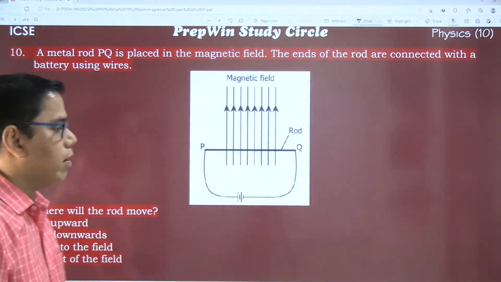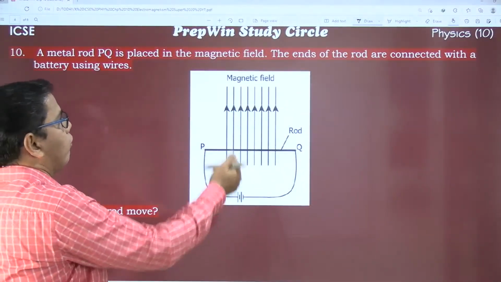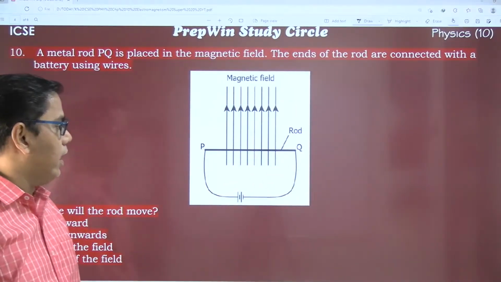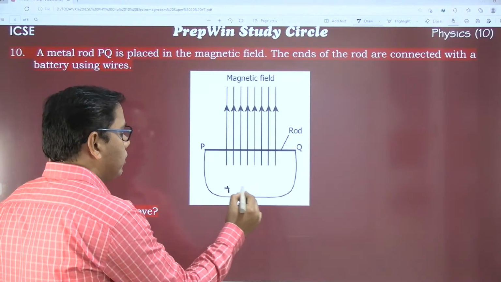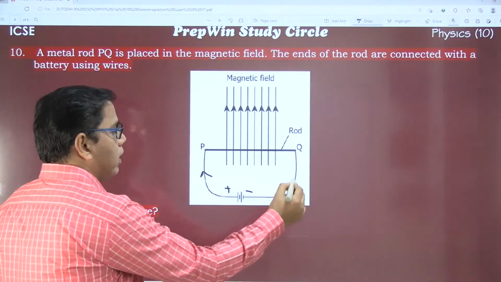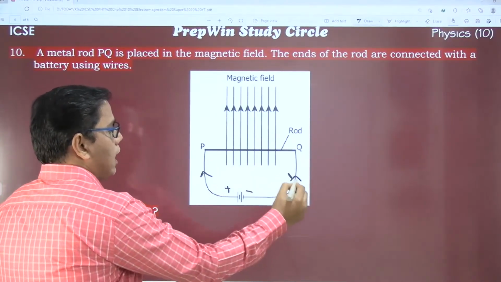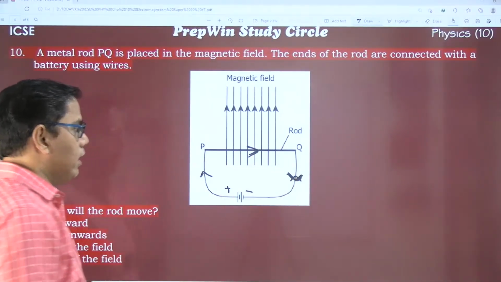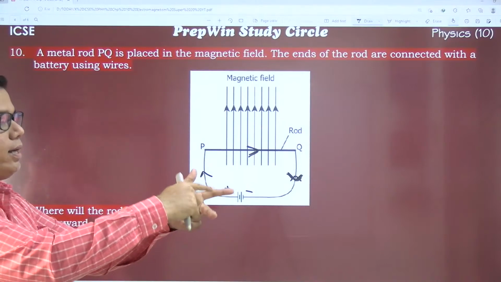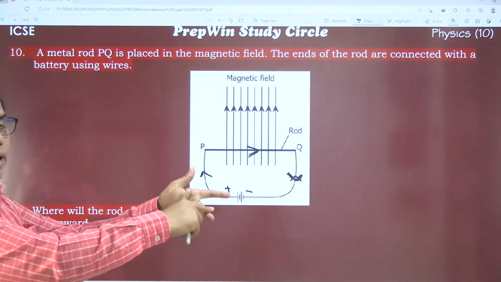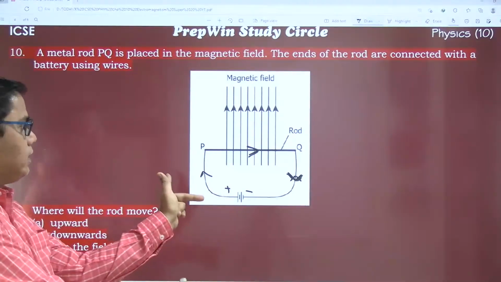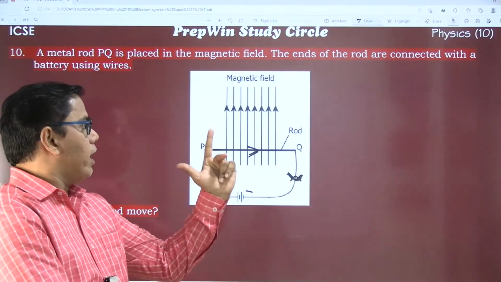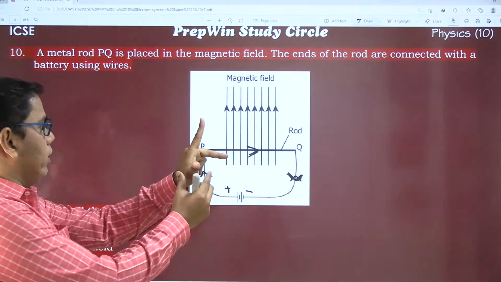Here comes question number 10. This is the direction of a magnetic field and a conductor carrying current. This is the positive terminal, this is the negative terminal. So the direction of current will be this. Current, father, mother, children. Current is represented by this finger, the middle finger, in this direction. Where is the magnetic field? Upward.